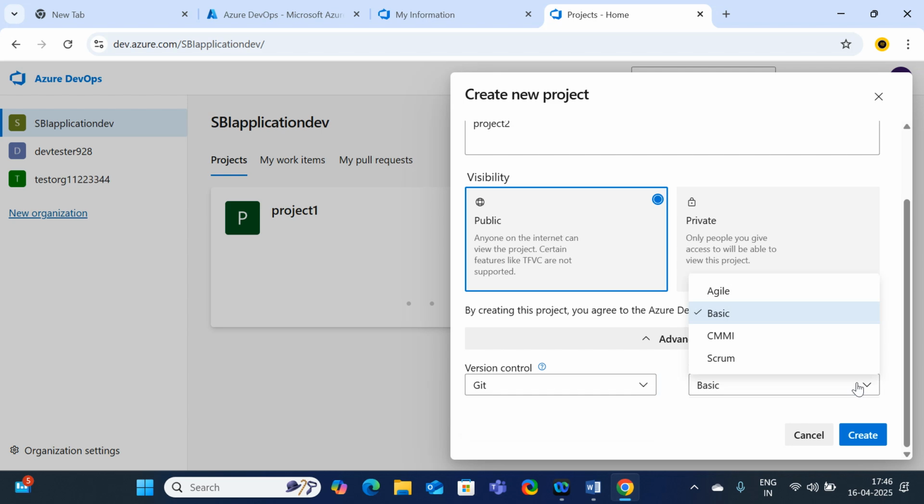And for work item, there are a lot of things, four things: basic, agile, CMMI, Scrum. Mostly the majority of the companies work with basic and agile only. So I'm going to select basic, that will be enough. Generally, basic is for test environments, like some basic lab purpose. Generally the majority of organizations prefer the agile methodology. Okay, fine.